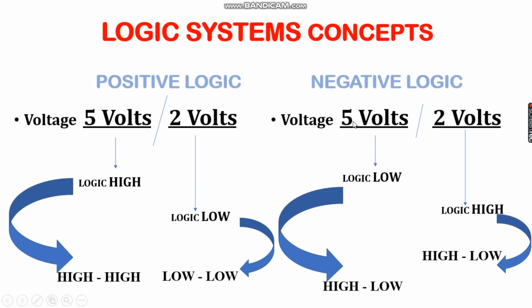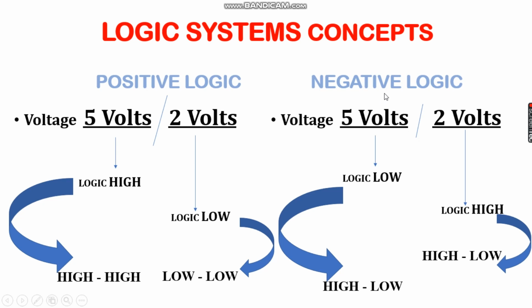In logic system, we have two main concepts. We have positive logic and we have negative logic. In positive logic, for example, I have taken the concept of 5 volts and 2 volts. Here, when I am saying 5 volts is greater than 2 volts, which is absolutely true, I will say that 5 volt is a logic high and 2 volt is a logic low. When you state in this way, this is called as positive logic concept.